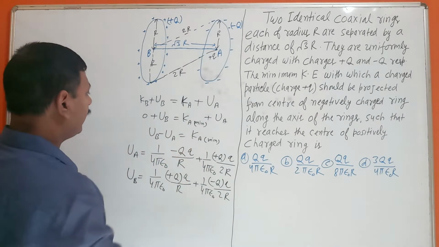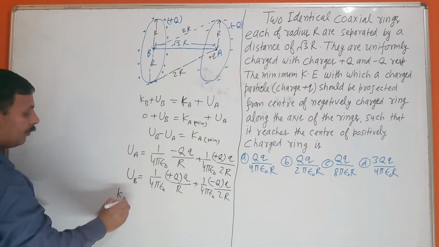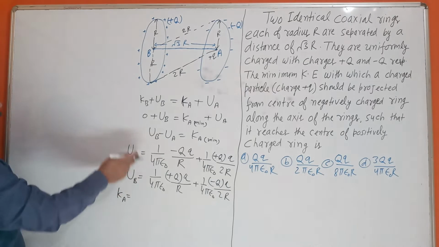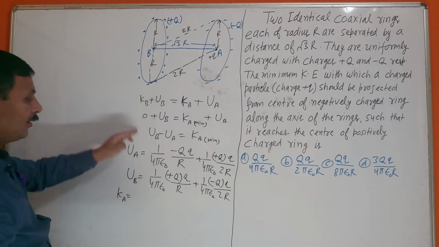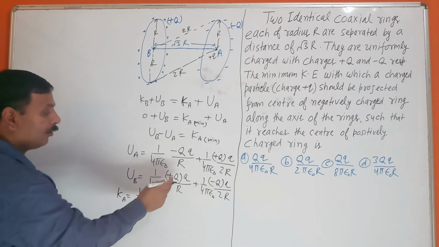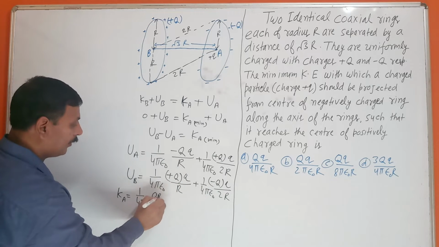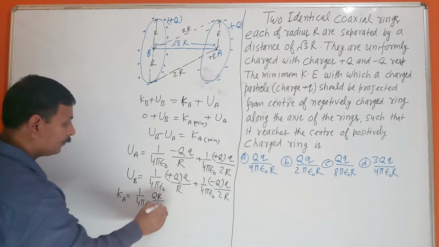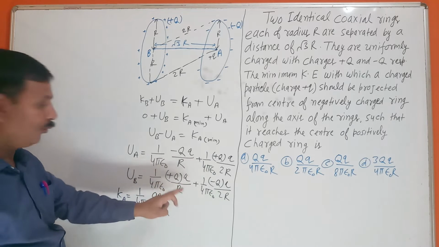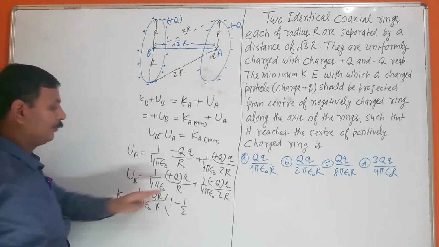What will be the minimum kinetic energy? If you want to calculate the minimum kinetic energy, take UB minus UA, subtract it. 1 upon 4 pi epsilon naught, Q q upon R I have taken common, so this is 1 minus 1 by 2.